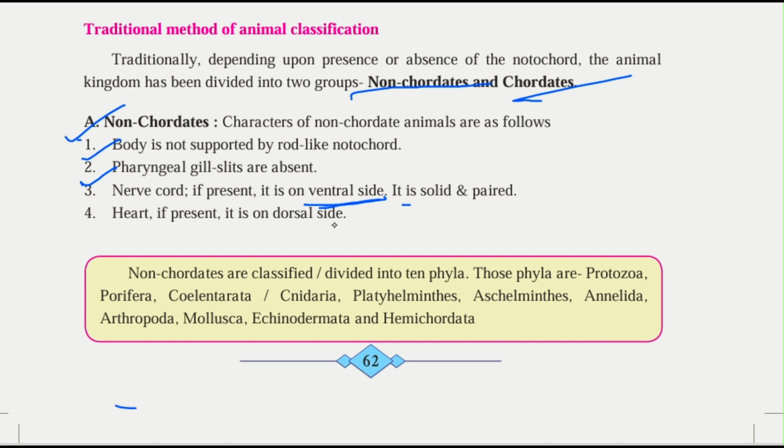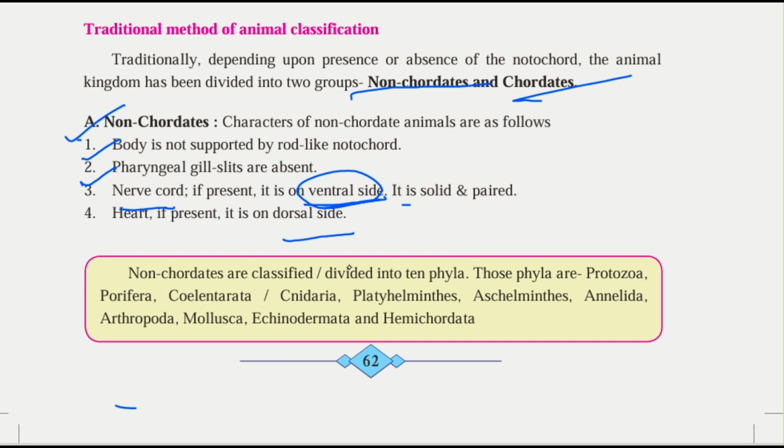Heart, if present, is on the dorsal side. Ventral means the upper side and dorsal means the lower side. So if there is a heart, where will it be? It will be on the dorsal side. And if there is a nerve cord, where will it be? On the ventral side. And what will the nerve cord be like? It will be solid and paired. Paired means in pairs.